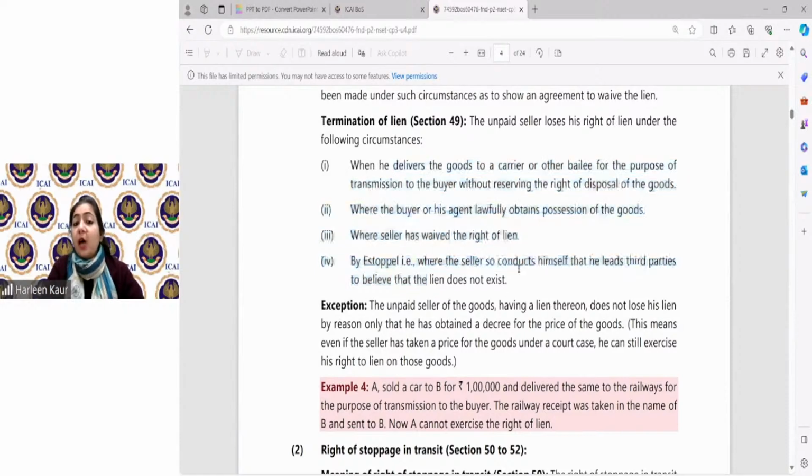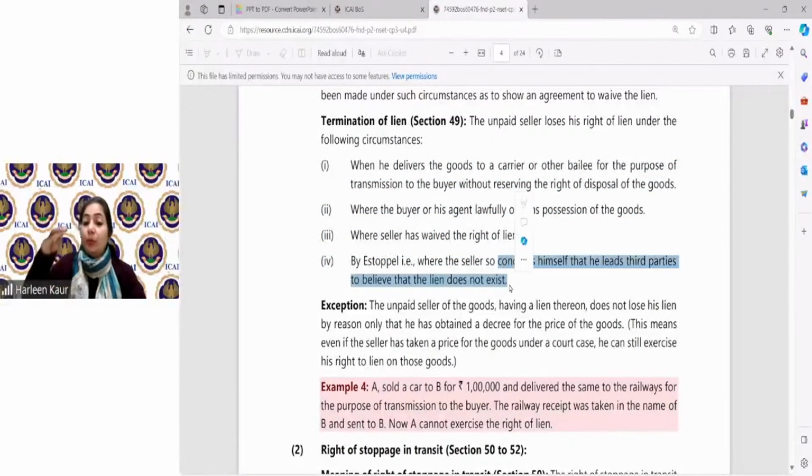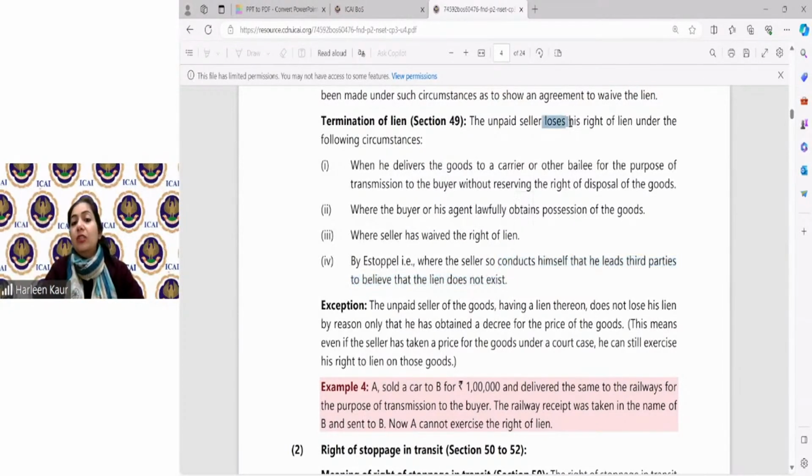That means now the seller himself made the third party believe. Who is the third party in this case? C, the sub buyer. That lien does not exist. We have not stopped him, B, from selling the goods to C. Therefore, now I lose my right to lien. So termination का दूसरा easy meaning क्या है? Loses his right to lien. Means he cannot exercise his right to lien.